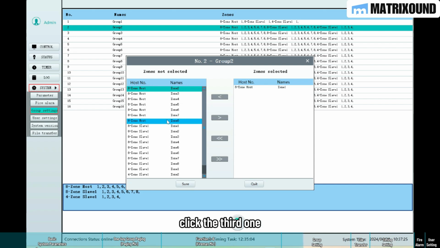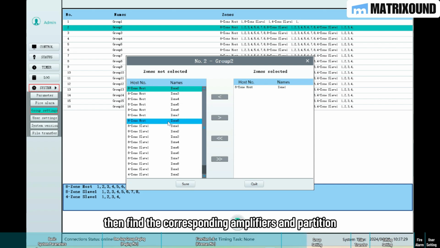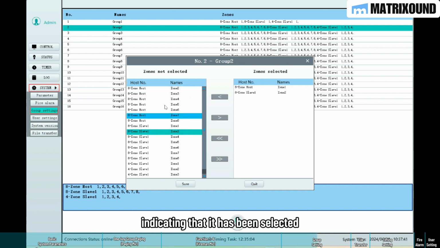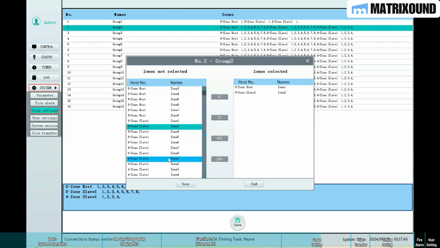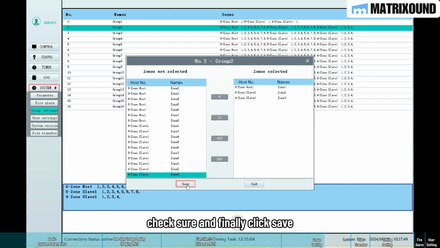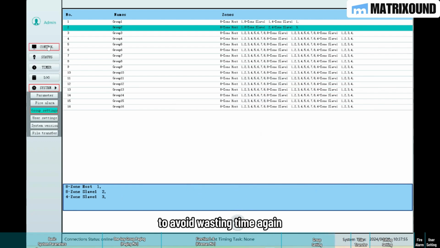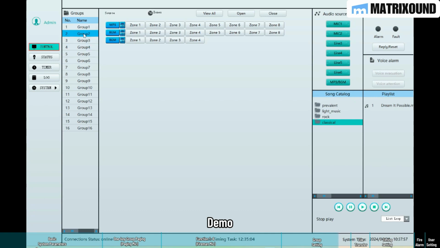Click the third one. Then find the corresponding amplifiers and partition and select green. Click the arrow. The right border pops up, indicating that it has been selected. Once you're done, check Sure and finally click Save. Always remember to save any action settings in time to avoid wasting time again. Demo.